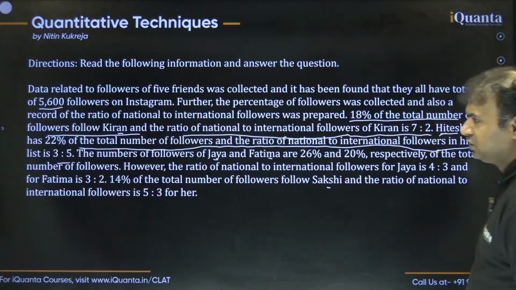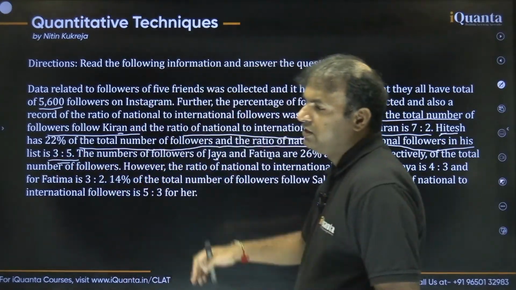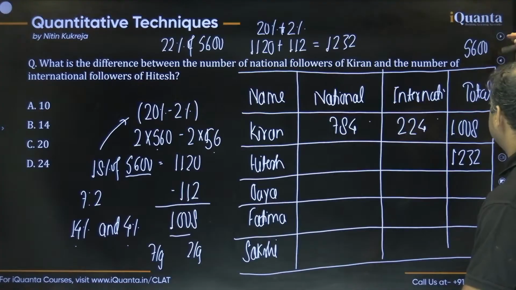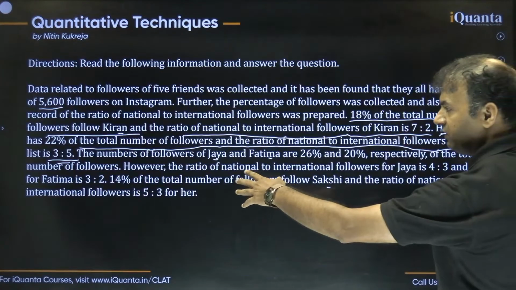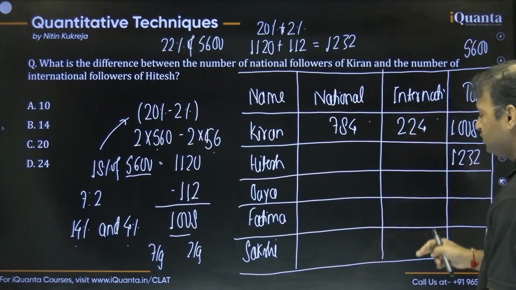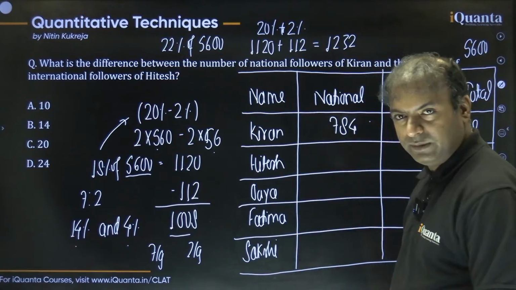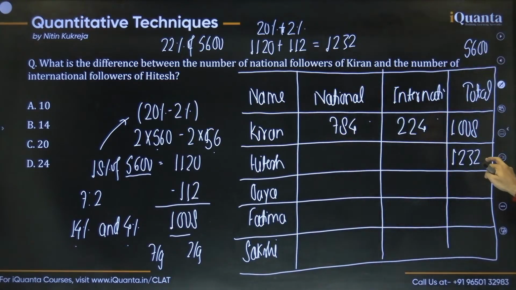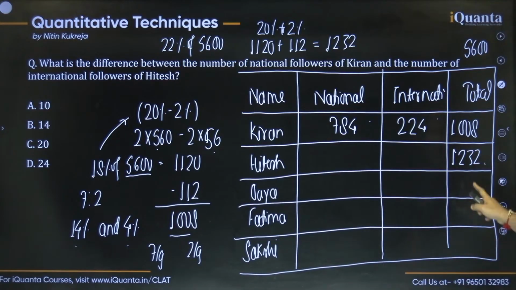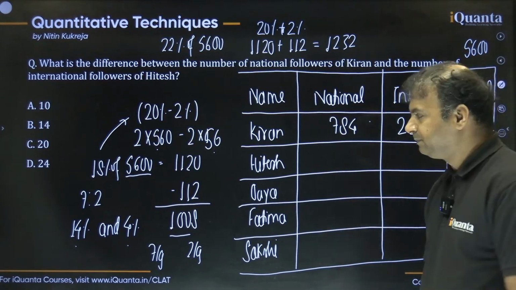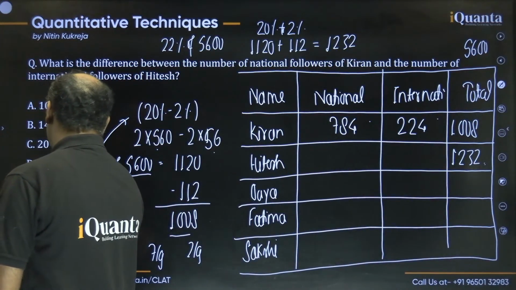And for Hitesh, the ratio of national and international followers is 3:5. So we have to divide this number 1232 in the ratio of 3:5, as it is given. You can do one thing: either write 3/8 and 5/8, or assume for a while that the total is equal to 8, because 3 plus 5 is 8. So if 8 is 1232, what should be the value of 1?